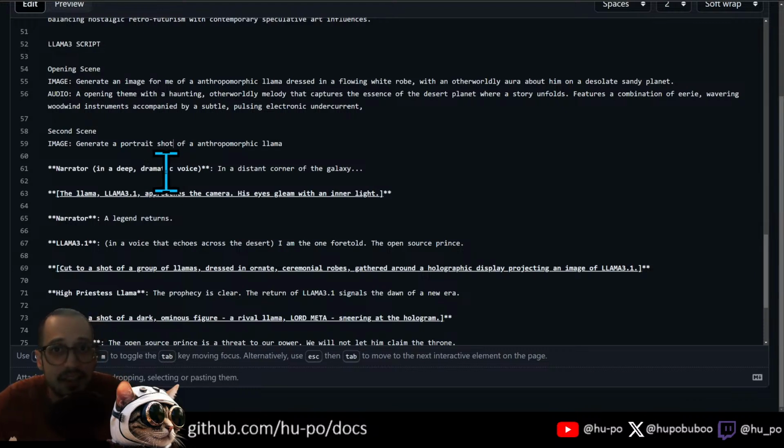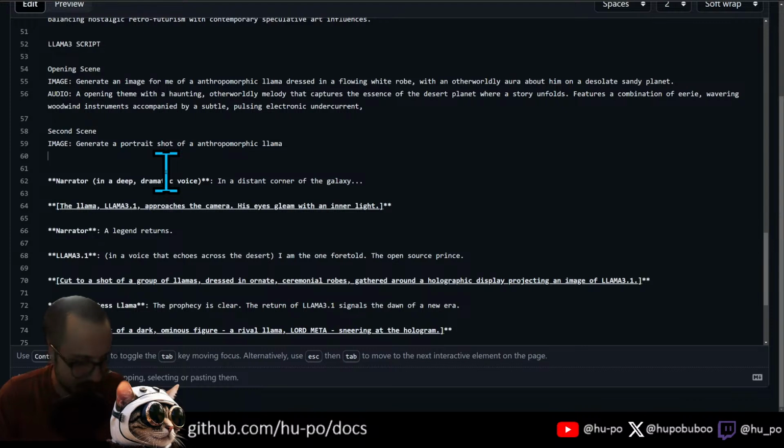Let's see. Still a lot of cherry picking to get good results, but if you're willing to have it run inference all day, you can get some good stuff. Yeah. That's kind of where we're at now. But part of the stream is just kind of figuring it out, right? If you just browse the subreddits for AI created content, you get the wrong idea of how easy it is to make it. But if you actually try to make a little trailer like I'm doing right here, and you dip your hands in all the different tools, you get a much better idea. So that's really what I'm trying to do here, right?